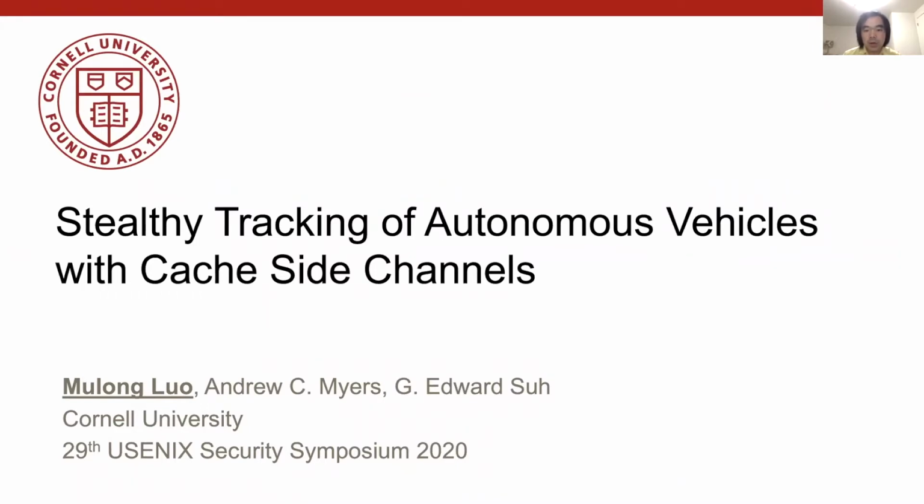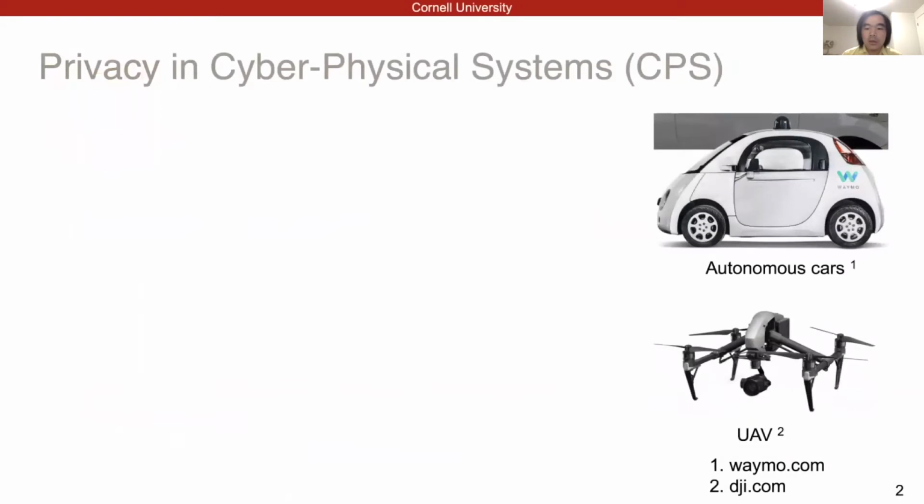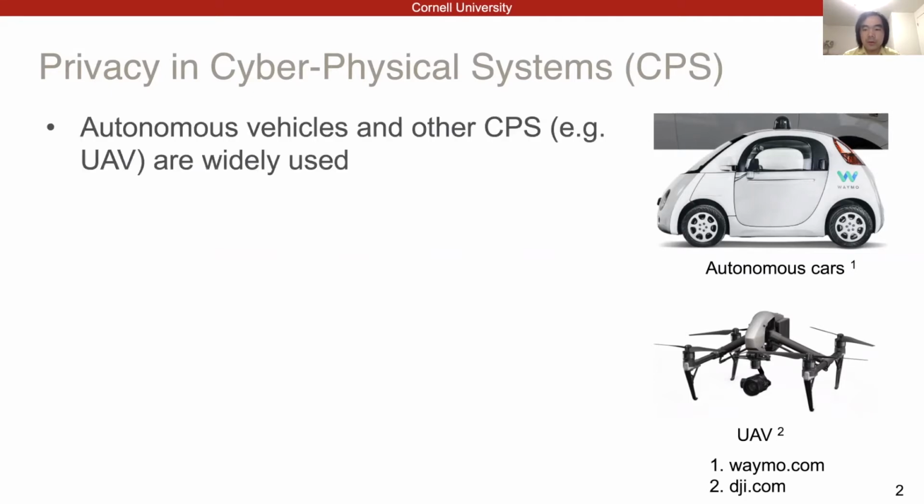Today I'm going to talk about cache side channel attacks in autonomous vehicles. Since autonomous vehicles are reaching our everyday life, the privacy issues raise more concern. Even though we will focus on autonomous vehicles, this work is broadly motivated by privacy issues in cyber-physical systems, including autonomous vehicles and UAVs.